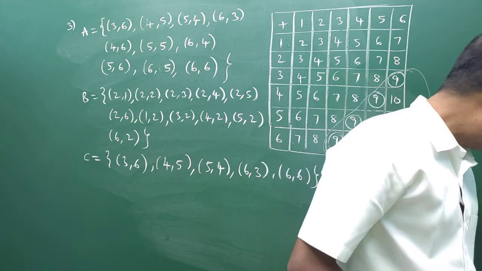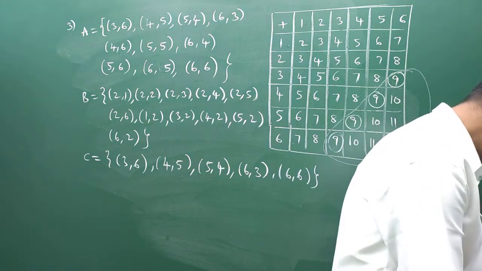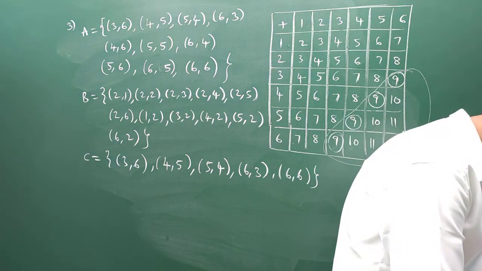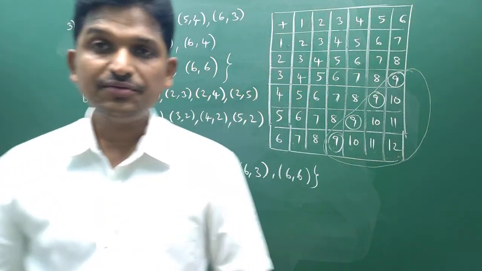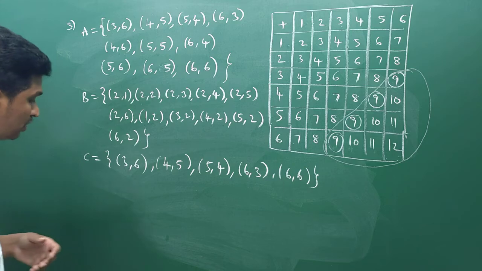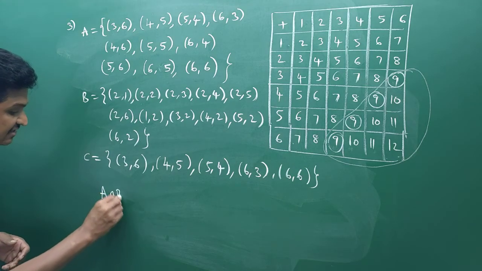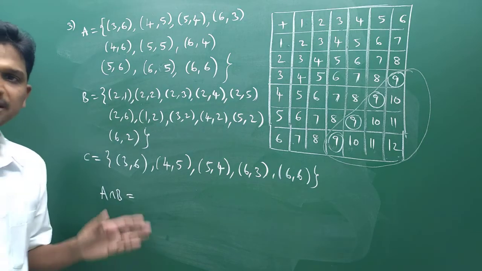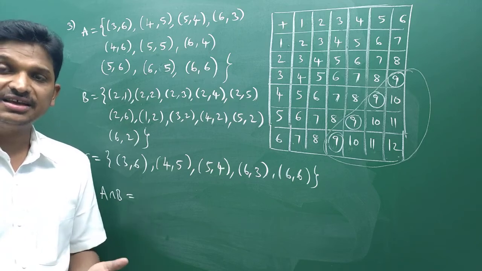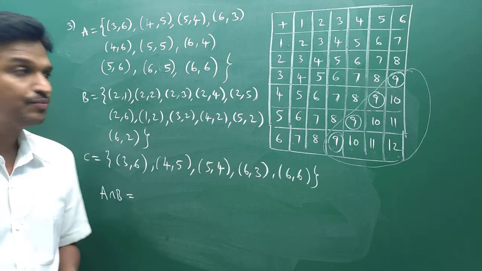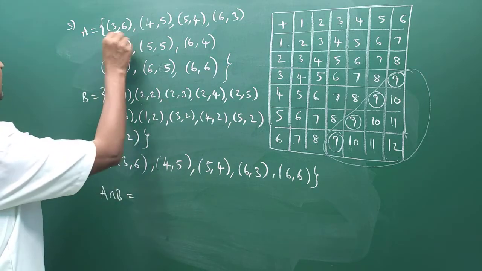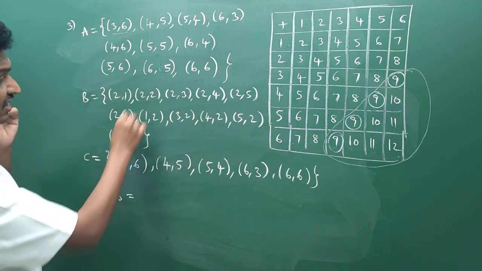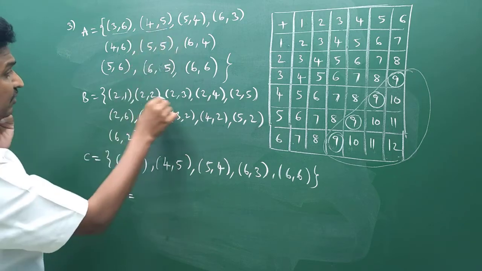What they are asking in the question is: which pair of these events are mutually exclusive? Which pair of these events are mutually exclusive? What I will do, I will calculate A intersection B. If A intersection B is the empty set, then I can say that A comma B are mutually exclusive. Okay, take A and B. Any common element is there, you check. Is 3 comma 6 there anywhere here?